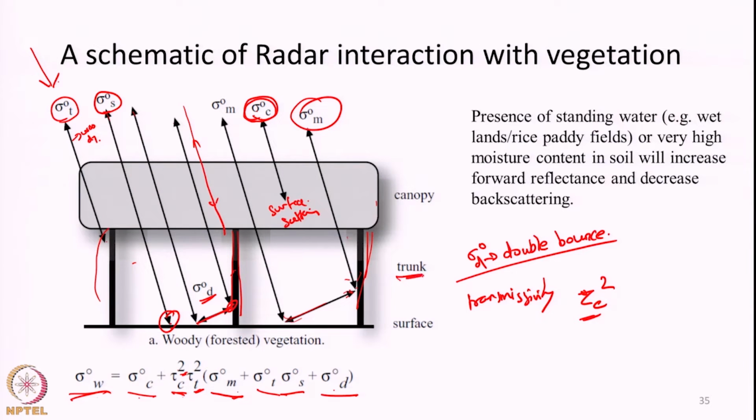So, in a simplified manner, the net resultant energy that is reaching the radar antenna depends not only upon the canopy characteristics, but also the surface characteristics, the trunk, and how the geometry is aligned. Let us say the canopy is not very dense, then a high fraction of energy will reach the soil, interact with whatever is present in the soil, and come back. And also imagine a good fraction of energy is going towards the surface,